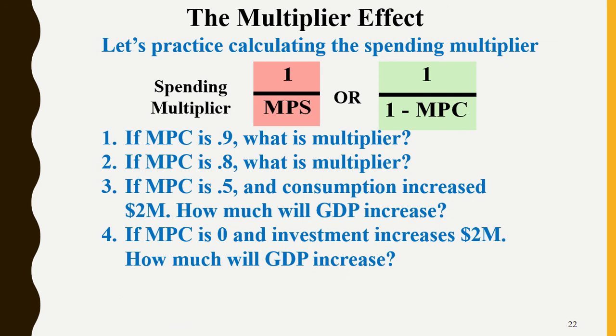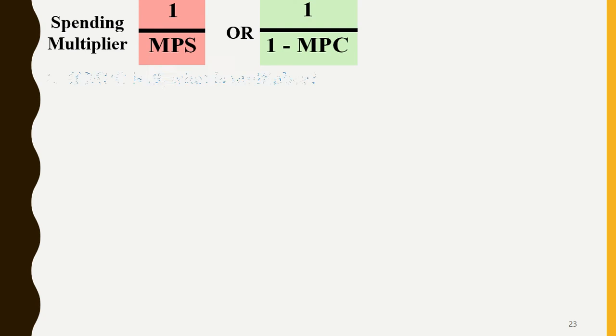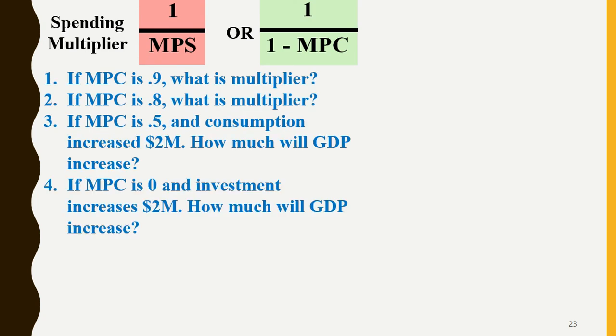Okay, let's take a look at doing these. So if the MPC is 0.9, what is our spending multiplier? Okay, so 0.9 is going to give us 1 over 0.10, right? 1 minus 0.9. We know our MPS is 0.1.